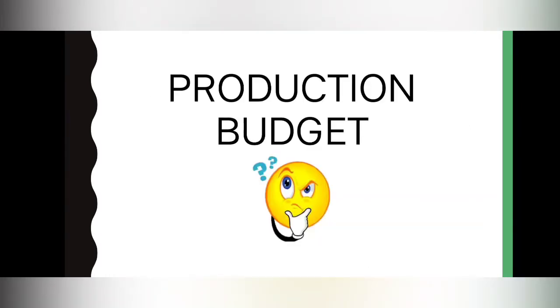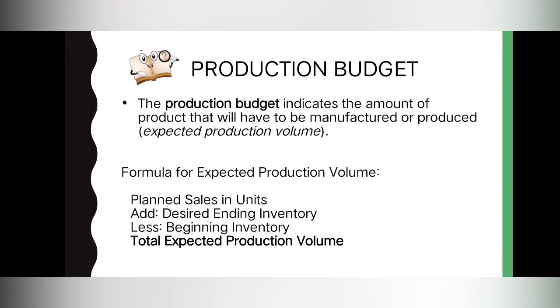Now let's go to production budget. Ano naman ang meron sa budget na to? The production budget indicates the amount of product that will have to be manufactured or produced. Or ito na yung tinatawag na expected production volume. So, nandito sa production budget class, yung number of inventories na kailangang ma-produce or magawa ng business for that specific period. And how to compute for the total expected production volume.